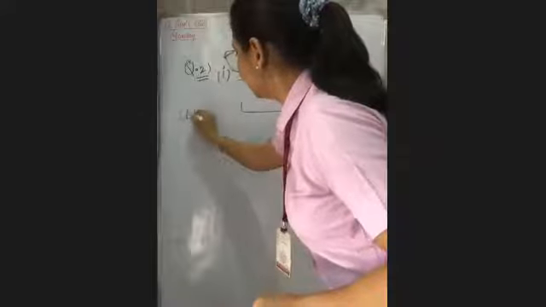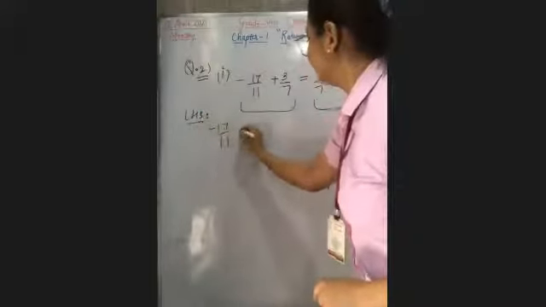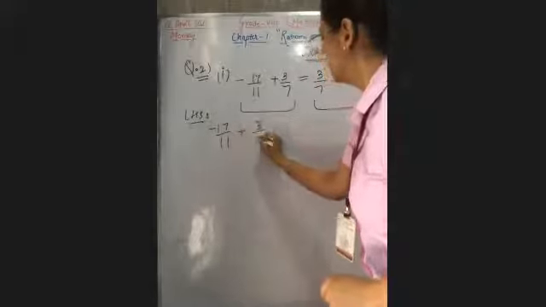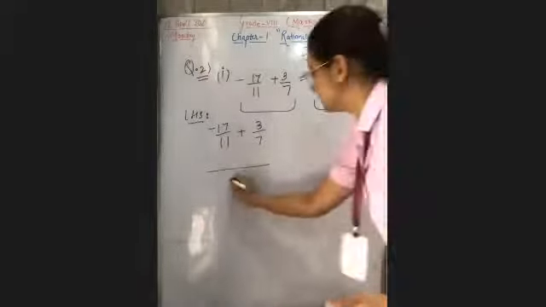Right here, left hand side. Left hand side is minus 17 upon 11 plus 3 upon 7. Take the LCM. LCM of 11 and 7 is how much? Very good, 77.